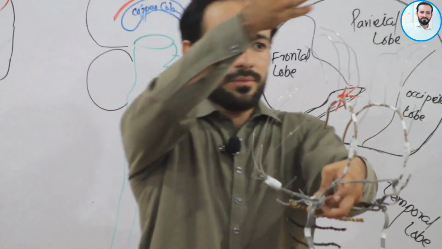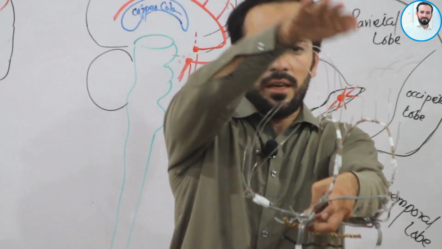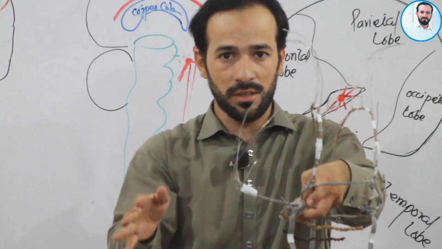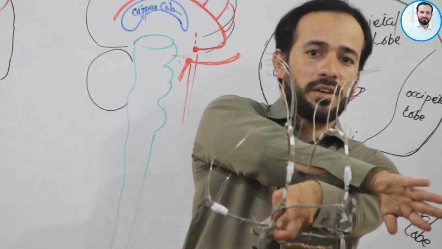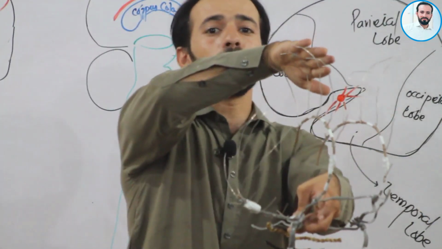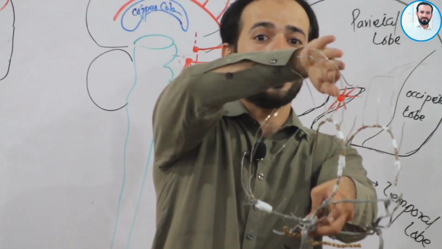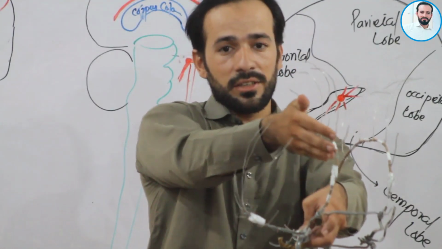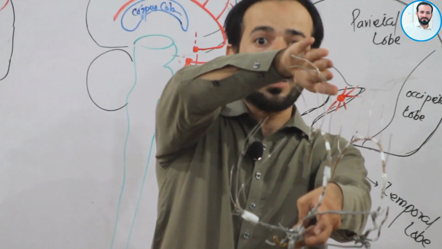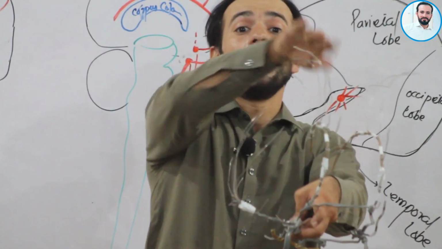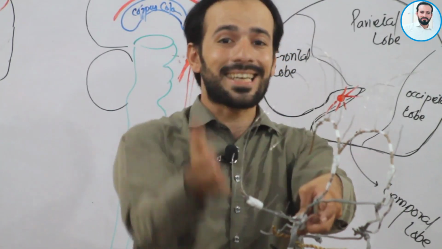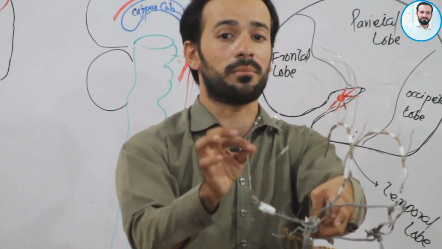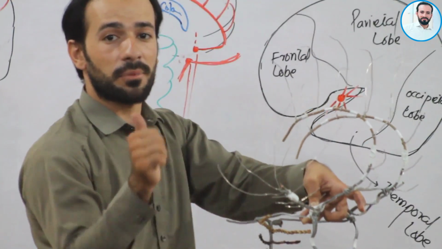We know, friends, here is the median sulcus and here is the right cerebral hemisphere. Here is the left cerebral hemisphere. So from the medial side, the branches are given by the anterior cerebral artery to the superomedial side, and to the superolateral side, branches are given by the middle cerebral artery.